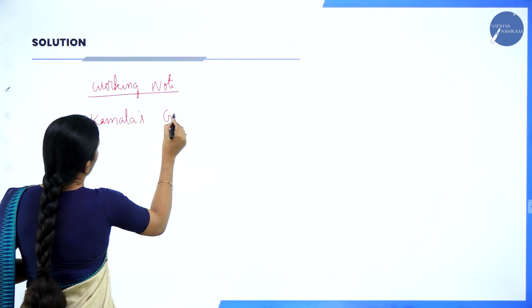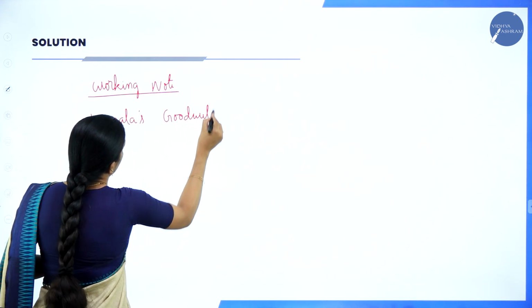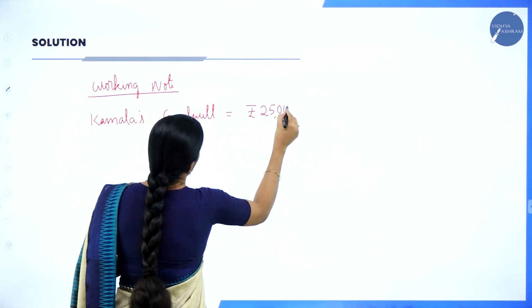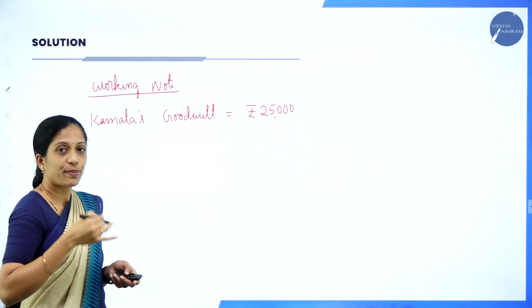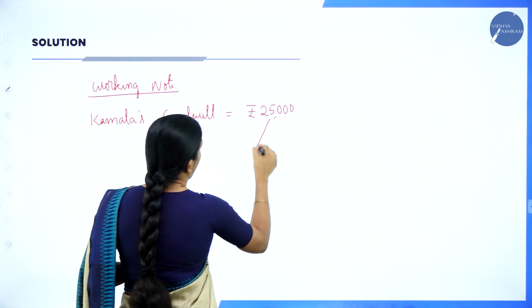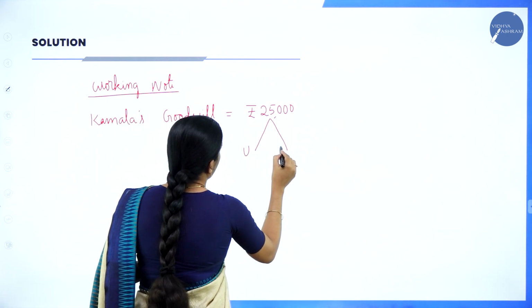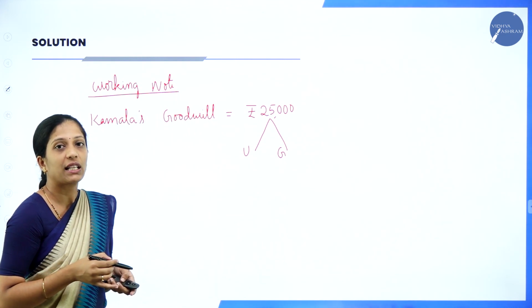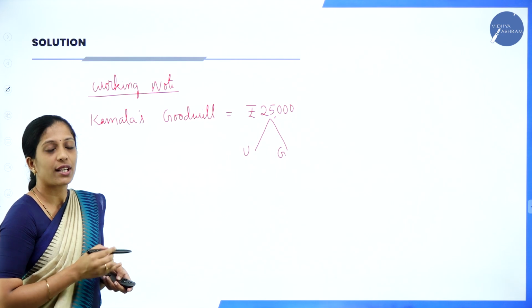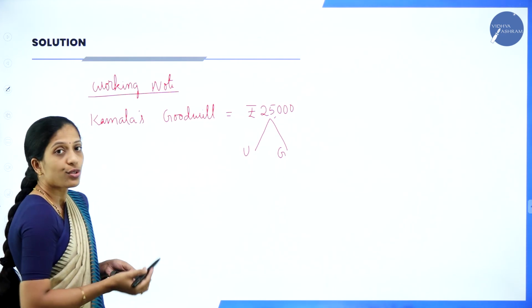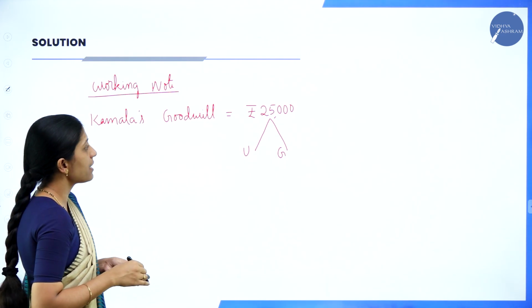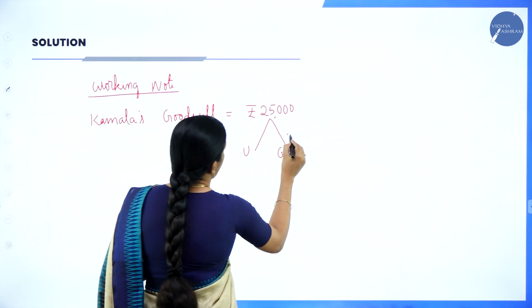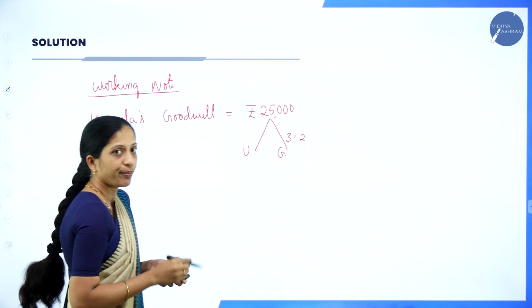Kamala's goodwill is equal to rupees 25,000. This has to be distributed among both partners, Uma and Geeta, in the sacrifice ratio. But the question has not given the sacrifice ratio, so the old ratio itself is considered as the sacrifice ratio. The old ratio is 3:2.